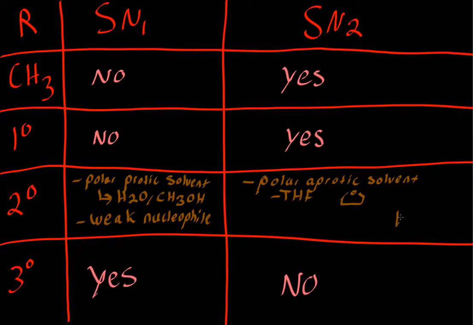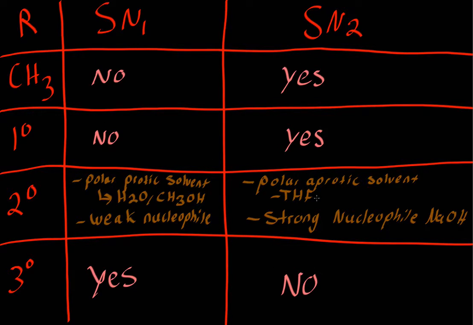Let me make this a little bit bigger, like this. THF, tetrahydrofuran. I probably am pronouncing that wrong, but that's what you're looking for. THF and a strong nucleophile, such as sodium hydroxide. Now, since we have this idea of what we should be looking for, this is all really easy. No, yes, no, yes, yes, no.